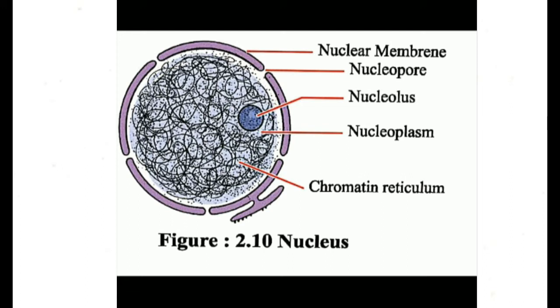A membrane called the nuclear envelope surrounds every nucleus. The nuclear envelope is actually composed of a double membrane formed by two lipid bilayers separated by a gap of 20 to 40 nanometers known as the perinuclear space. The semi-liquid granular material that fills the inside of the nucleus is called nucleoplasm.